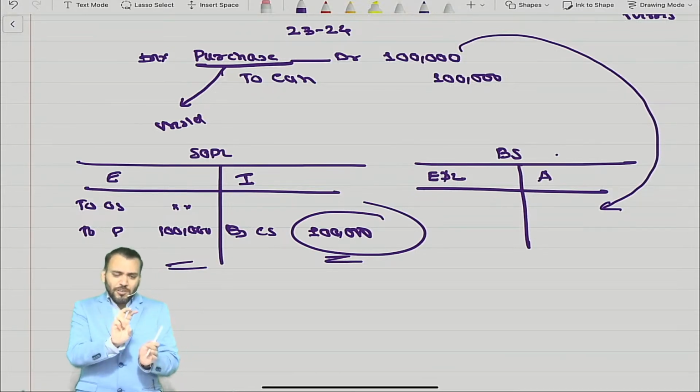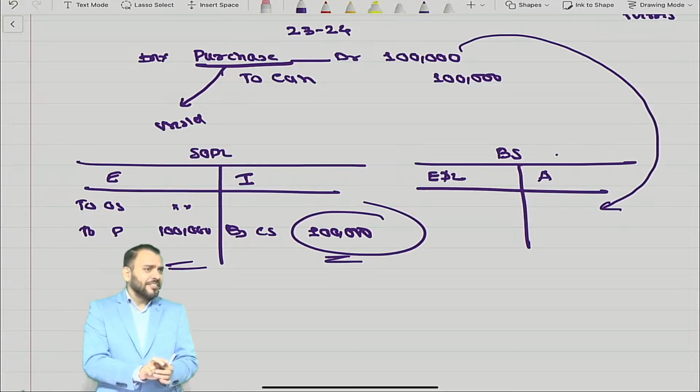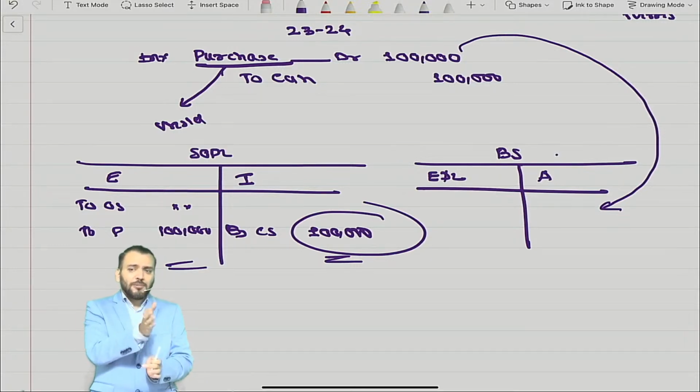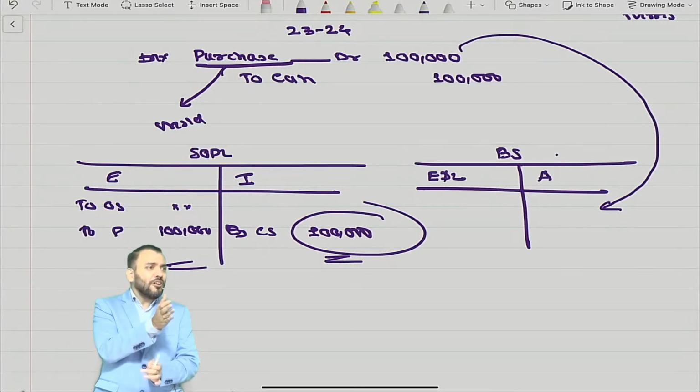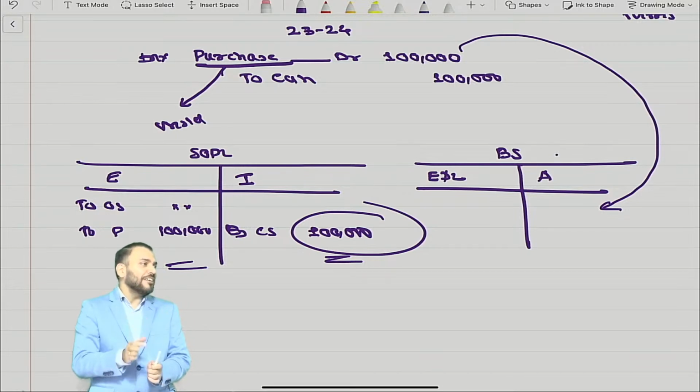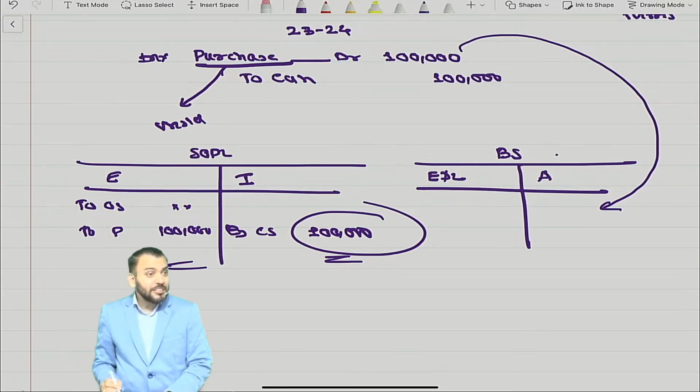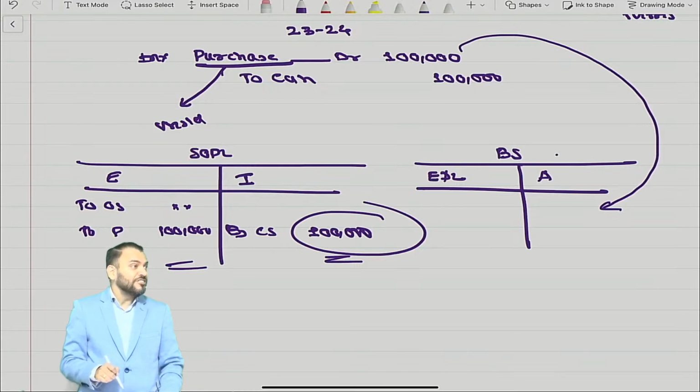Understood? That was one turning point. Yeah, I understood that whatever I had done up to CA Foundation was actually not conceptually clear. So I realized something needed to change.